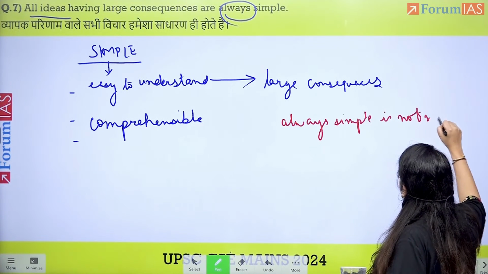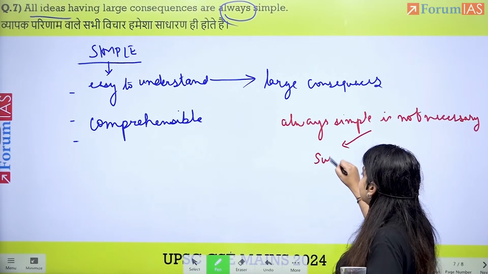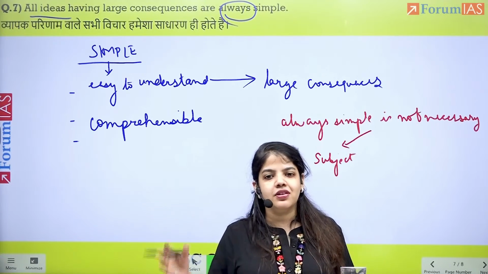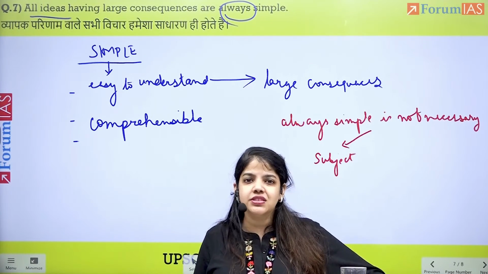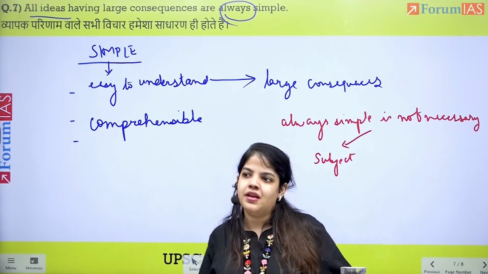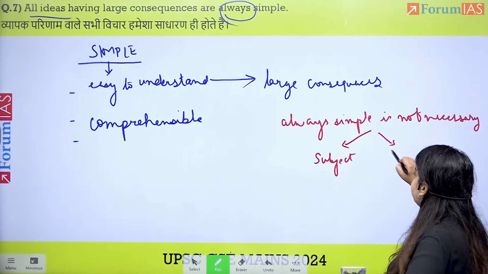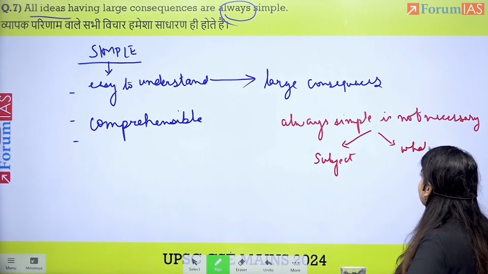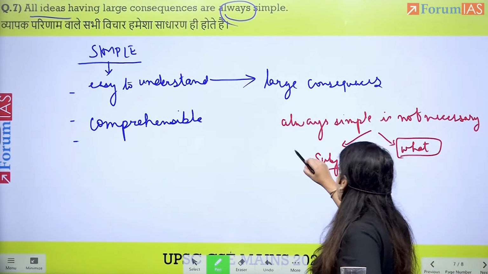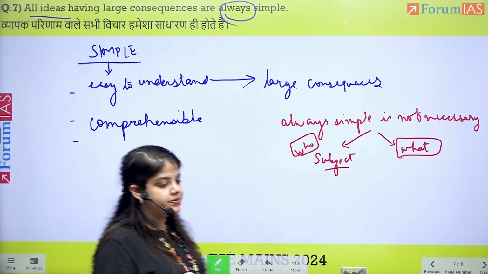And there are two reasons for this. First reason, who is the subject? Simple for whom? The same differentiation and integration might be simple for a class 12 or a mathematics honors student. It will be difficult for a school child or for a junior. So it depends on the subject who is trying to understand it, and it also depends on what is being explained, the subject matter. Subject is who is explaining, and what is being understood.